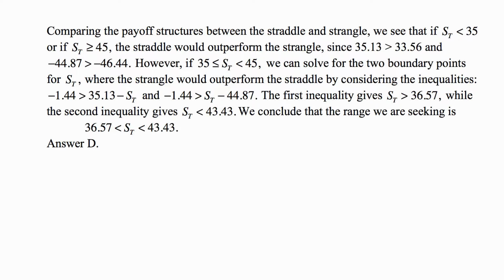So the first inequality gives that S sub t has to be more than 36.57, while the second inequality gives that S sub t has to be less than 43.43. So the result is that the range we are looking for is between 36.57 and 43.43 that we established in this last calculation, and that's answer D.